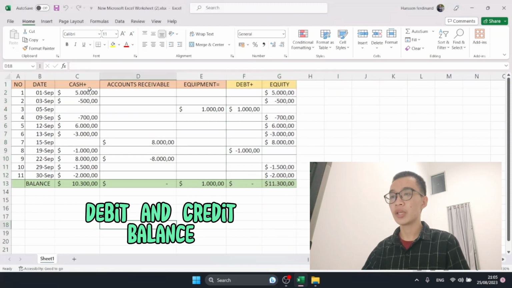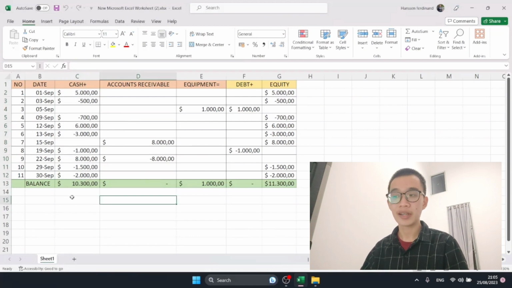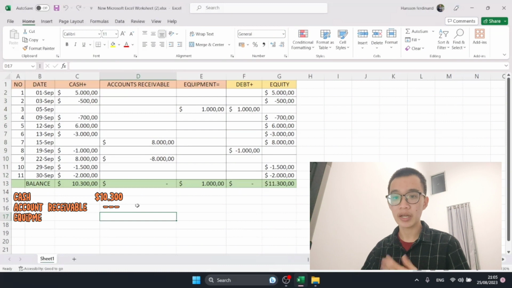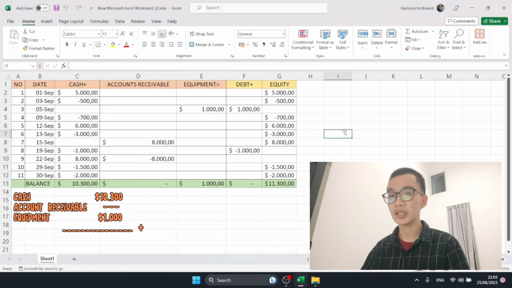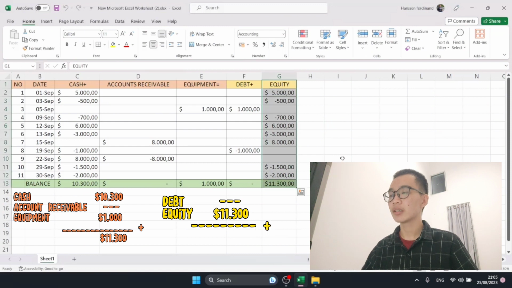Okay, so I already calculated each account. For the cash we have $10,300. For the account receivable, we don't have any account receivable because remember CV Pertanika already paid their debt with us. And then the equipment, we have $1,000, that is our laptop. And then for the debt, we don't have any debt because the laptop we already paid off. And then the equity is $11,300.